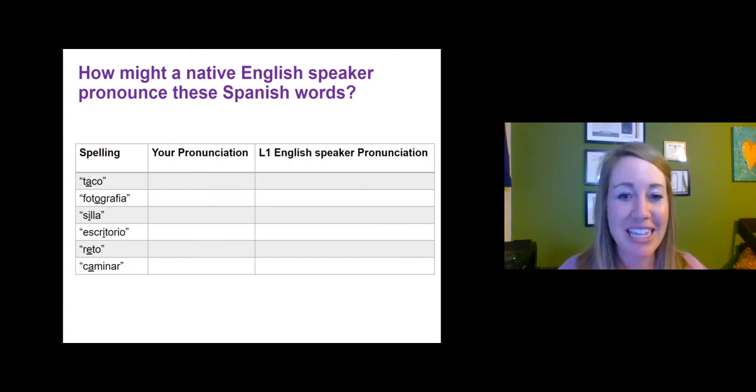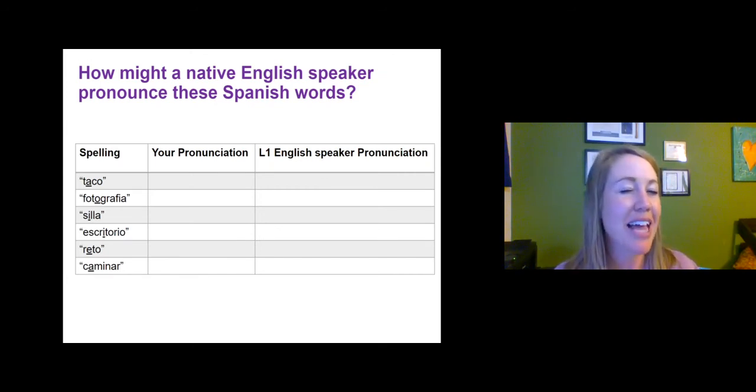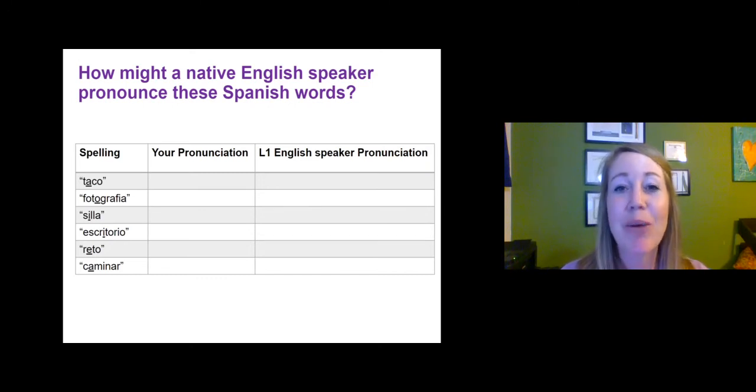But go ahead and look at these Spanish words, and I want you to figure out, based on the vowels in Spanish and the vowels in English, how an English speaker is likely to pronounce these words. We're specifically talking about vowels, because of course this would apply to some of the consonants as well. Let's figure out what an English speaker might do. Go ahead and pause the video and try these, and I'll show you the answer on the next slide.